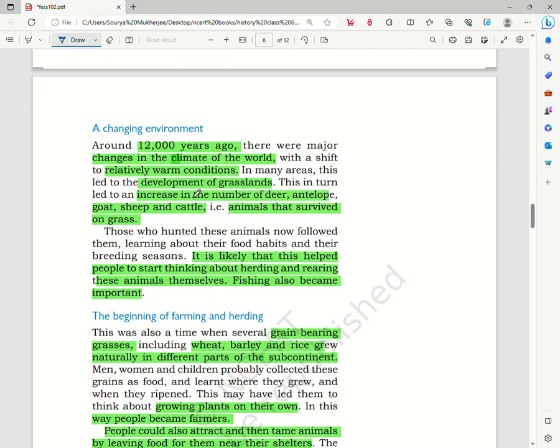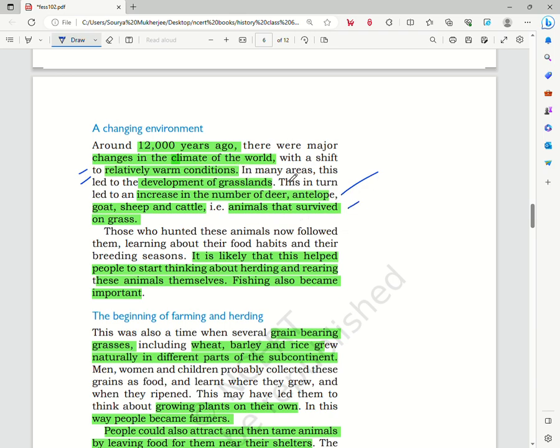So in the next part we see a changing environment. Around 12,000 years ago, there was a major shift in the climate of the world. Relatively warm conditions led to the development of grassland and an increase in the number of deer, antelope, goats, sheep, cattle, and animals that survived on the grass.